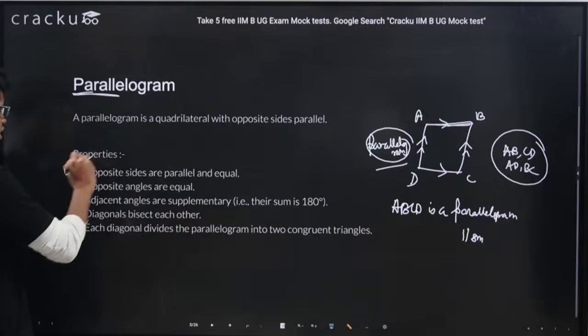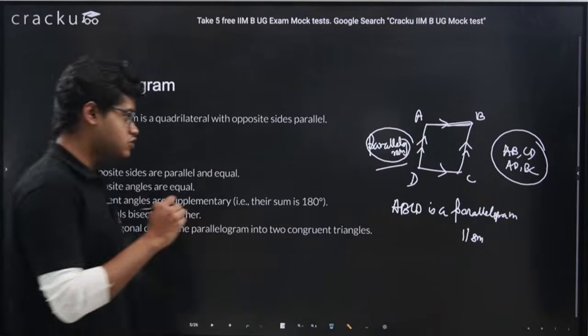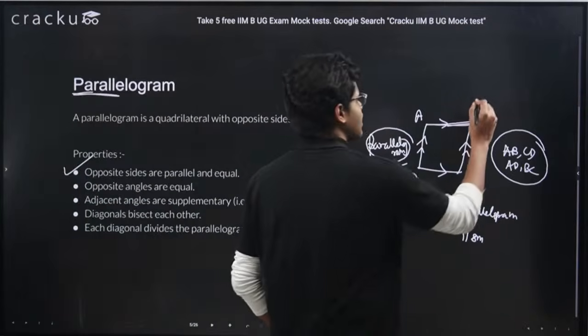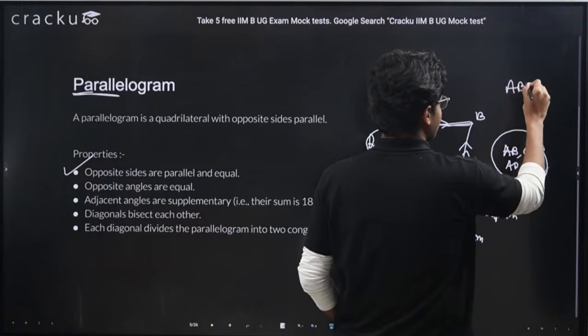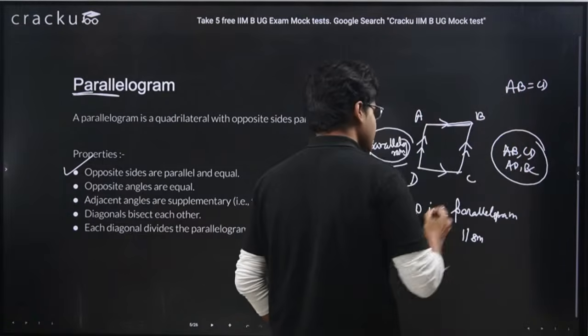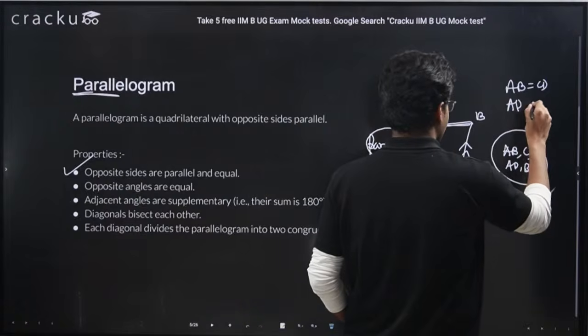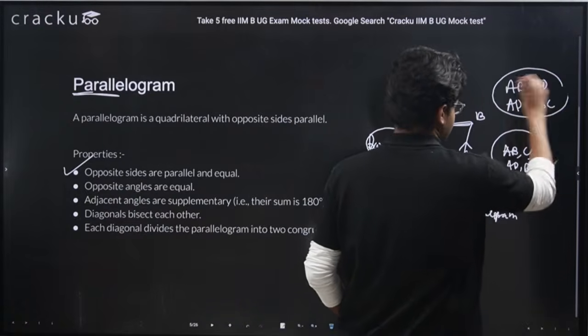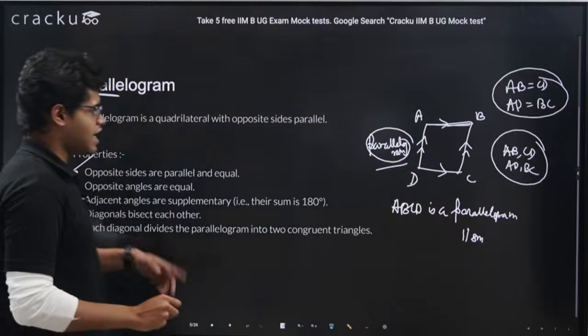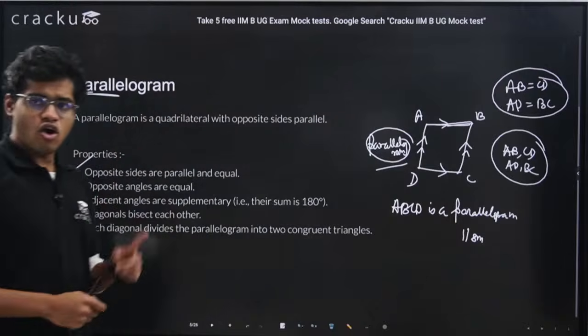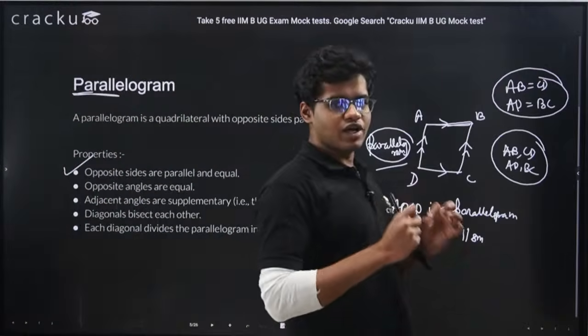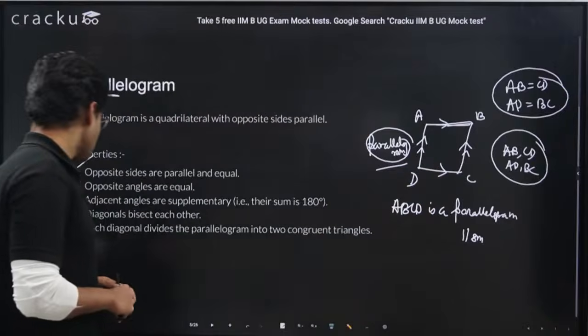Opposite sides are parallel and equal, right? They are parallel and also they are equal. Means the value of AB will be equal to CD and the value of AD will be equal to BC. Another important property: the opposite sides have to be parallel for sure, and also the opposite sides have to be equal in length, right?